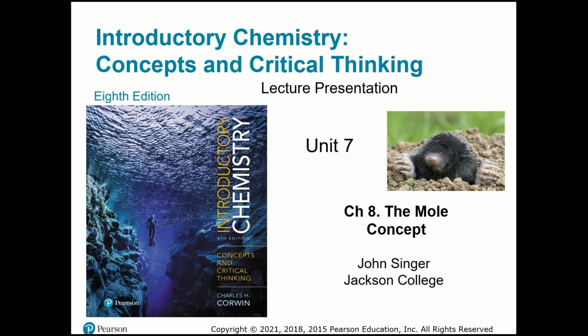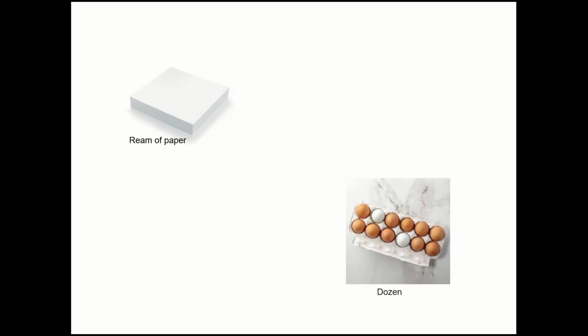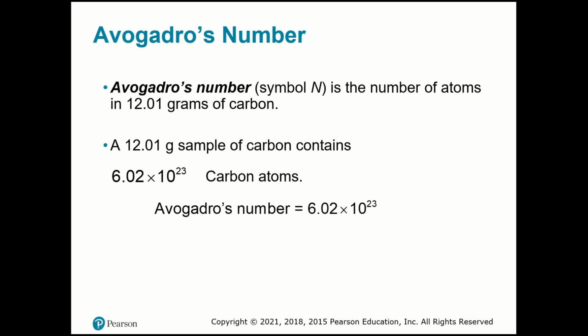So when you talk about mole, it's the same thing as if I tell you I bought a ream of paper. So you know that ream stands for 500. So if I buy a ream of paper, I have 500 sheets of paper, right? And if I buy a dozen eggs, I know that dozen stands for 12. So it doesn't matter if I buy a dozen donuts, it will be 12. So that is the name you give. Ream, dozen, pair, you know that is 2.